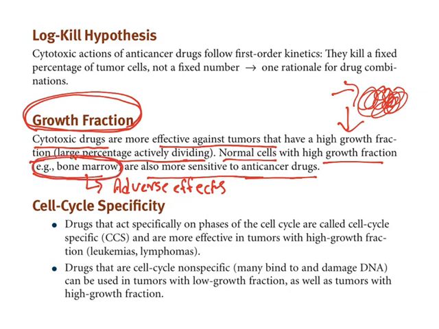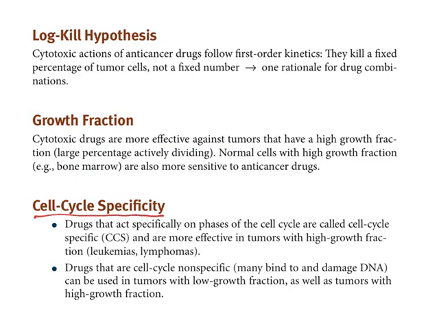Now, moving to the next one, cell cycle specificity. Understand this. Drugs that act specifically on phases of the cell cycle are called cell cycle specific and are more effective in tumors with high growth fraction. There are certain tumors with high, continuous multiplication, like leukemias and lymphomas. For them, the cytotoxic drugs work really well. They will be acting on certain phases of the cell cycle.